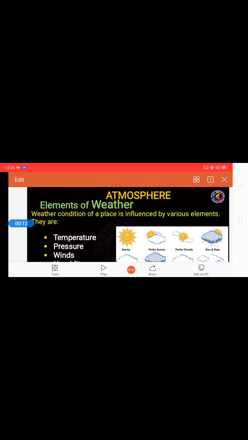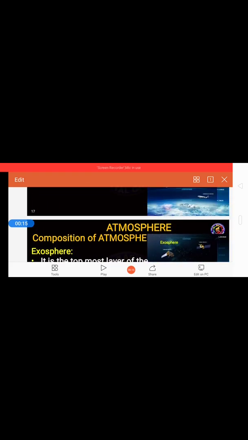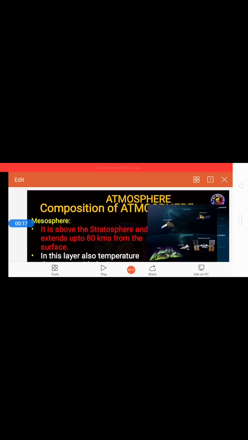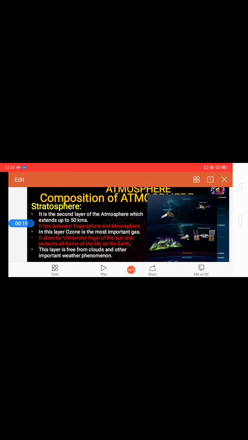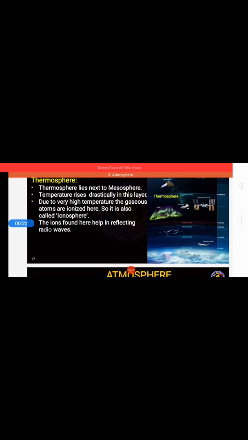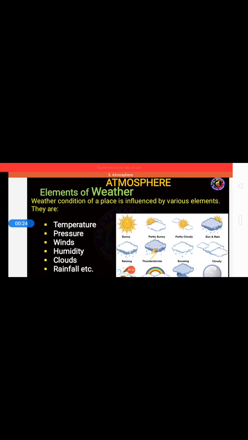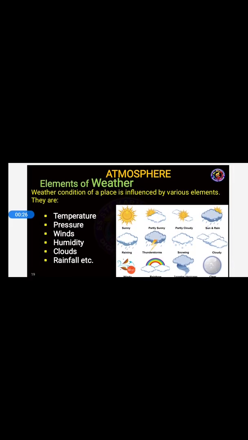In the last class, we discussed the meaning and importance of the atmosphere, the composition of the atmosphere, and the layers of the atmosphere. I think some of you have written the question answers, which I asked you to answer on your own, but a few didn't submit them. Even so, students, let us go forward with this chapter, about the elements of weather.